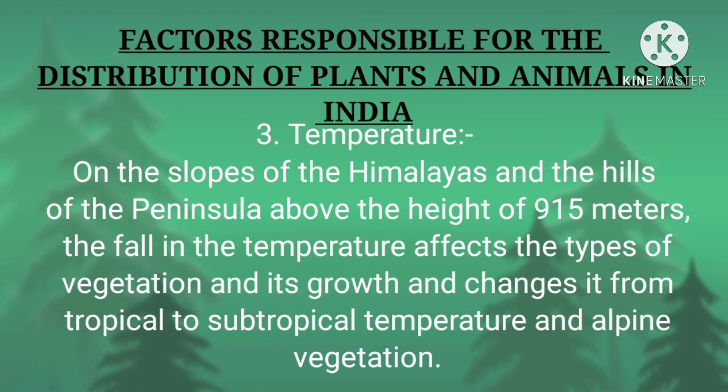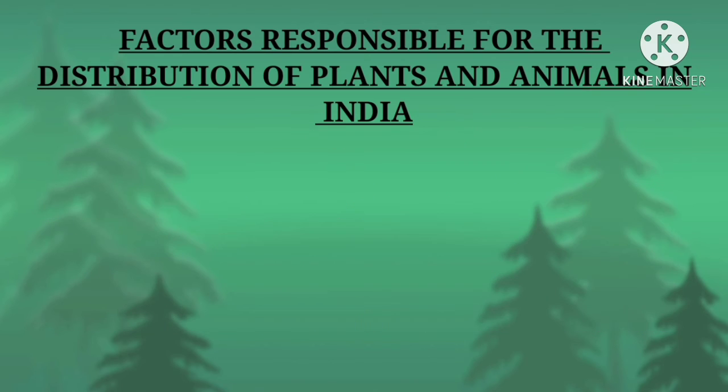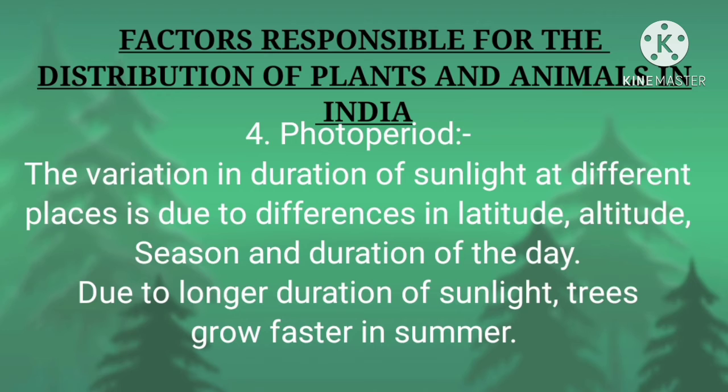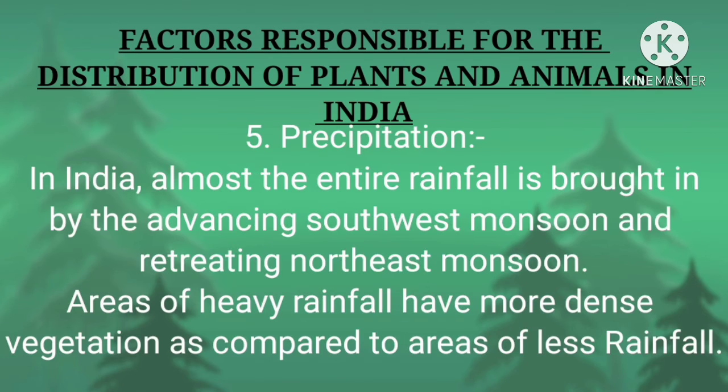So the character and extent of vegetation are mainly determined by temperature. Next one, photoperiod, which means sunlight. The variation in the duration of sunlight at different places is due to differences in latitude, altitude, season and duration of the day. Due to longer duration of sunlight, trees grow faster in the summer season.